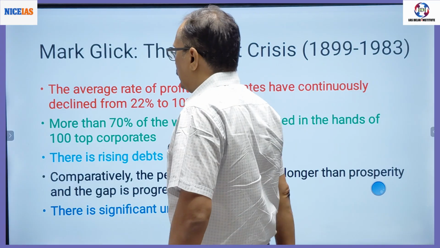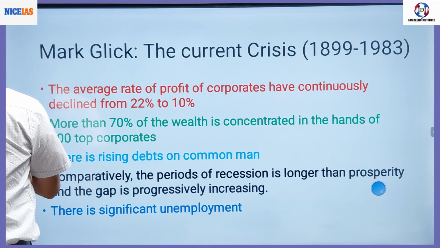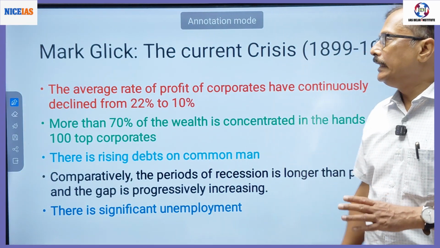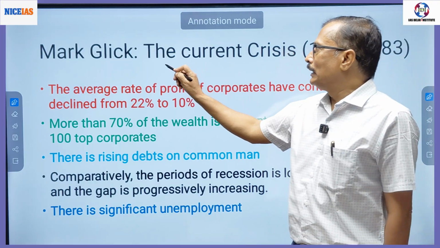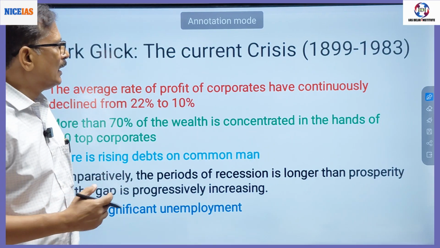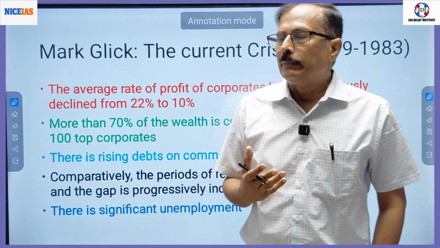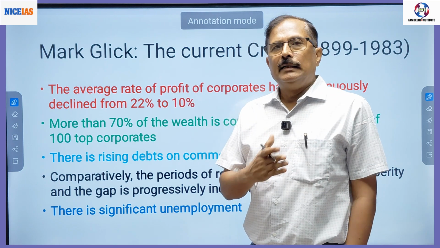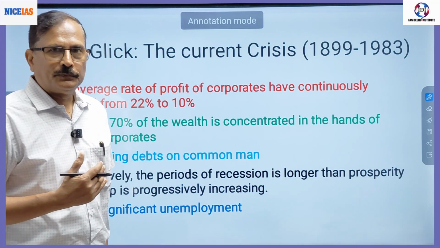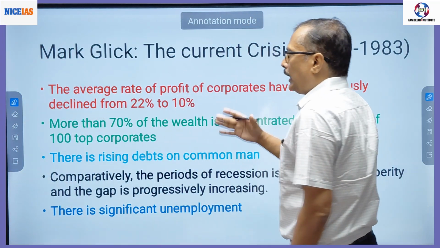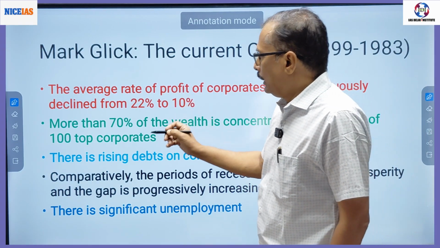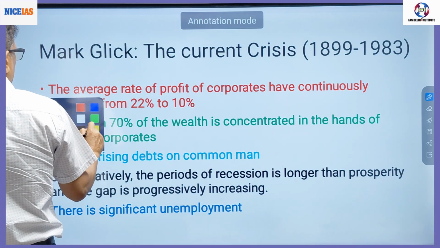We'll go through another study, that is Mark Glick. Mark Glick in 1983 wrote a book, The Current Crisis. It's almost 84 years, and in this period he mainly discussed the situation in USA, right? And he had certain observations.